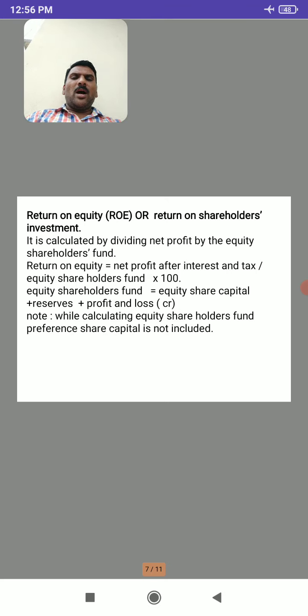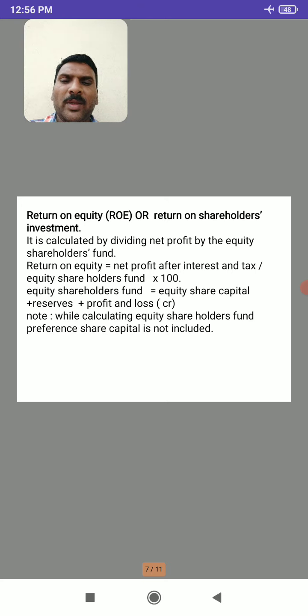So after getting net profit after tax and interest, return on equity equals net profit after interest and tax divided by equity shareholders fund, which is the sum total of equity capital and reserve and profit. Here is an important note: while calculating equity shareholders fund, preference share capital is not considered.